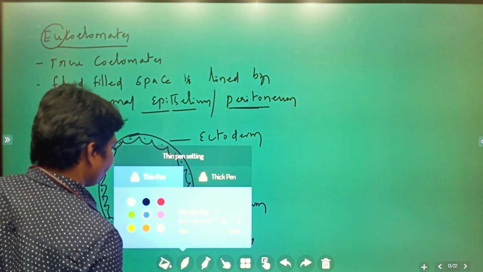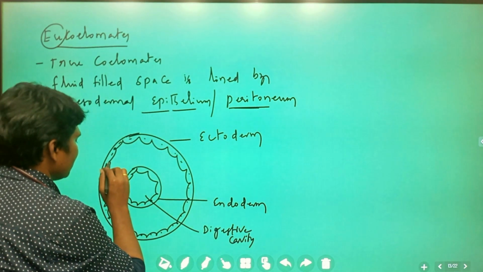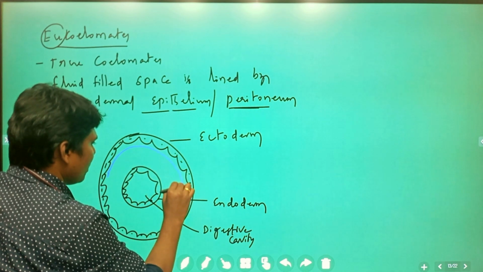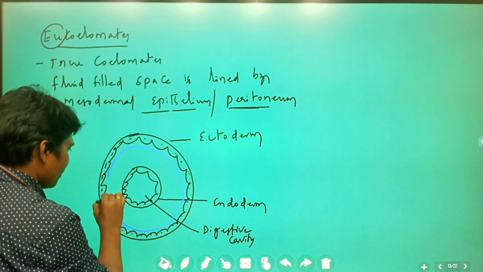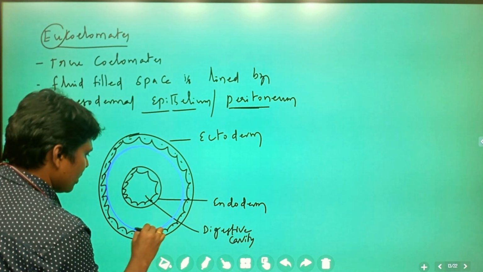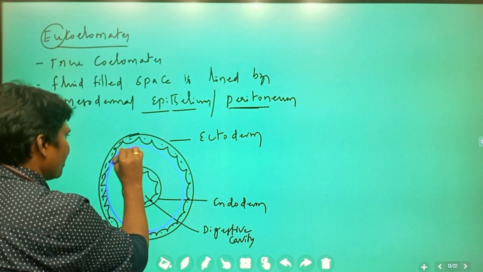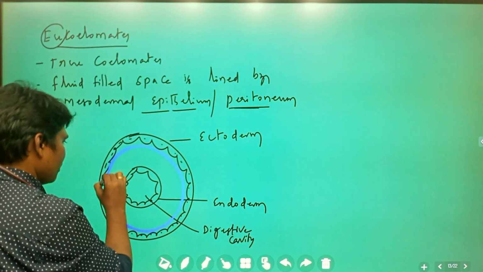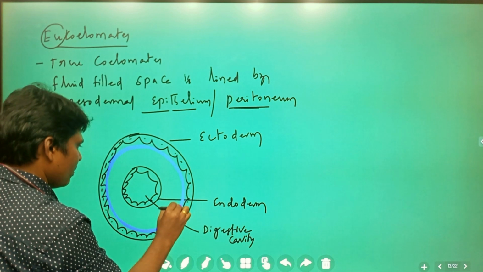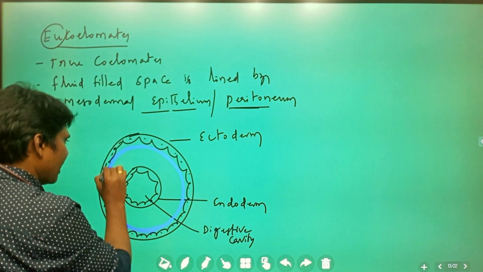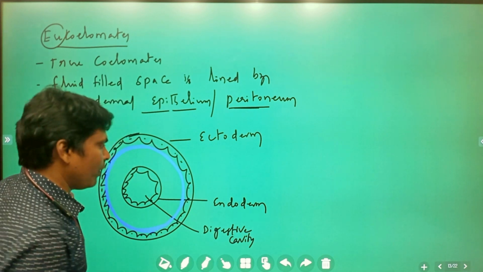Here, outside, this is the peritoneum. This is the peritoneum, and this is the peritoneum.